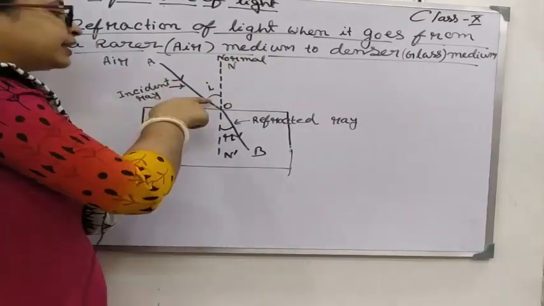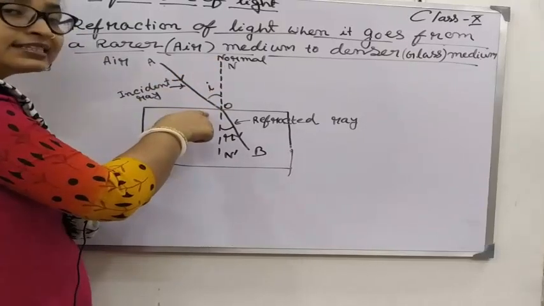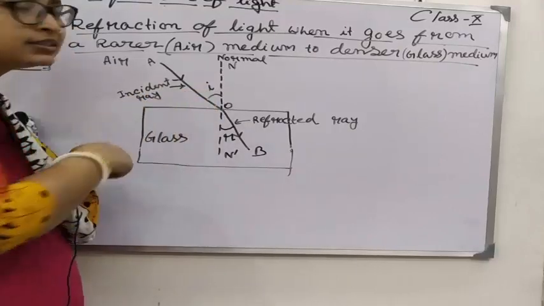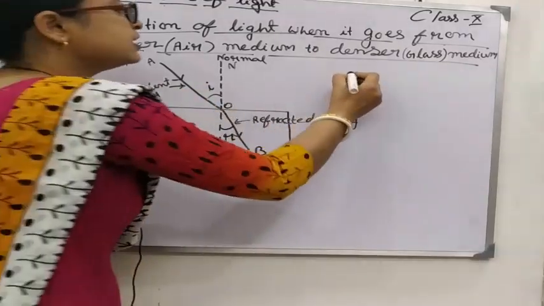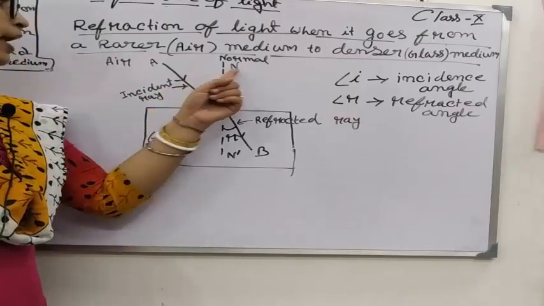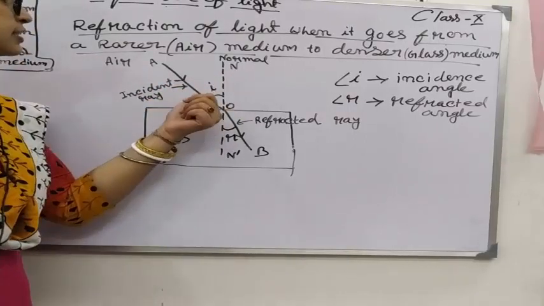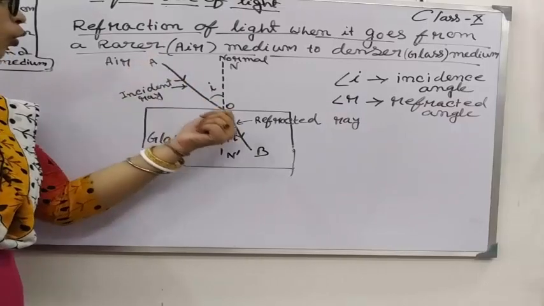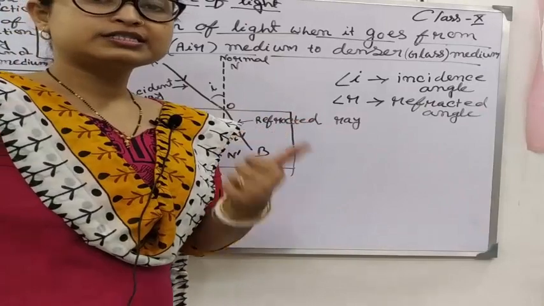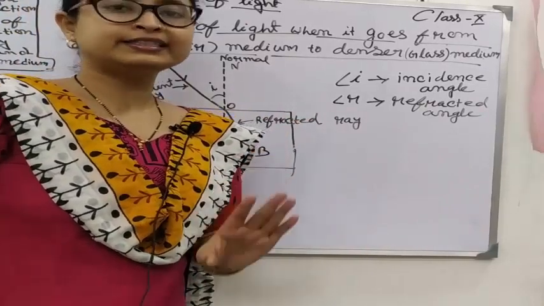Similarly, the angle between the normal and incident ray is known as the incident angle, represented as i. So i is the angle between the incident ray and the normal, that means AON is known as the angle of incidence.